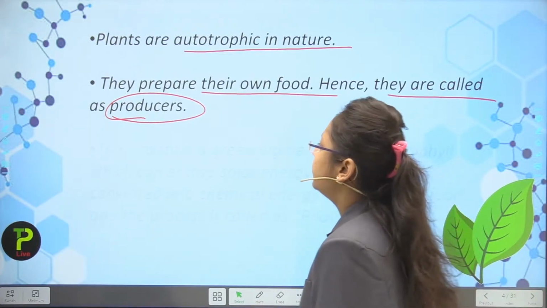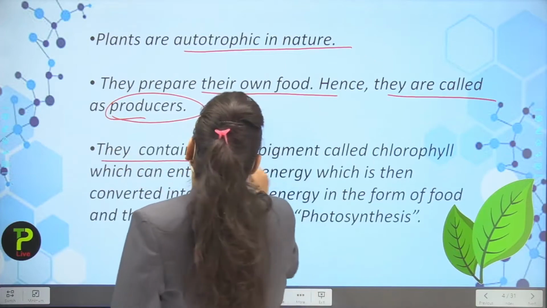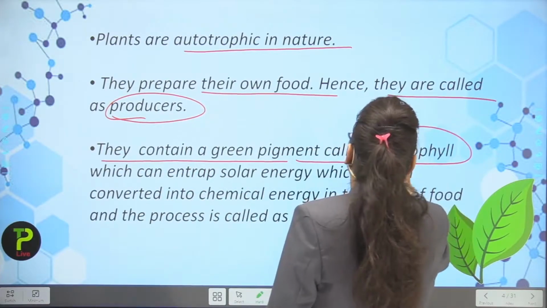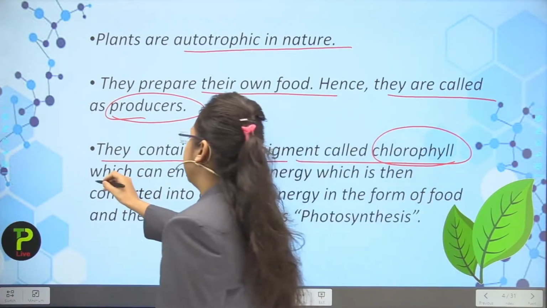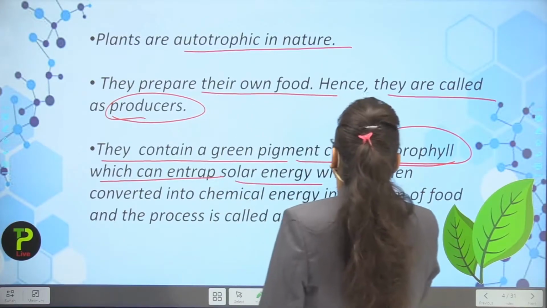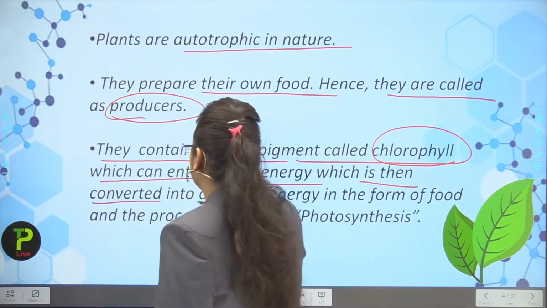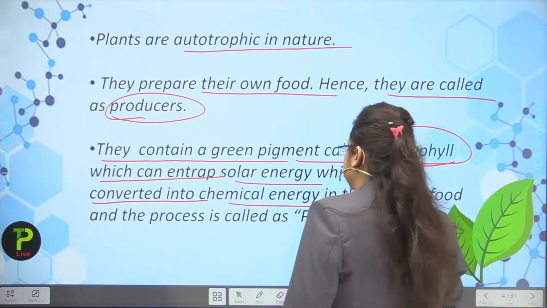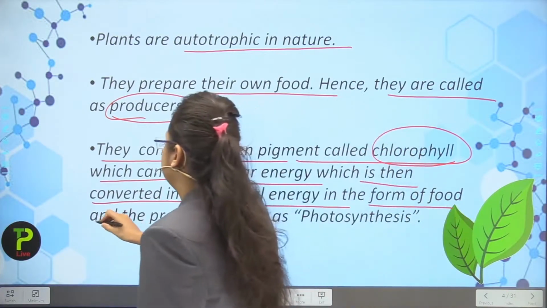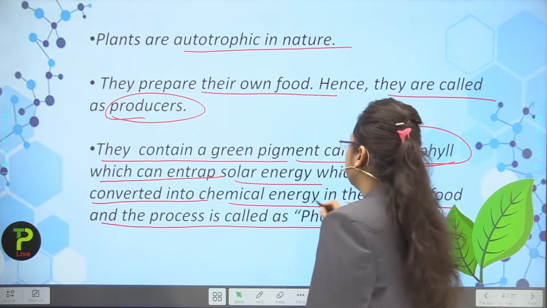Next point, plants contain a green pigment called chlorophyll, which can entrap solar energy, which is then converted into chemical energy in the form of food, and the process is called photosynthesis.